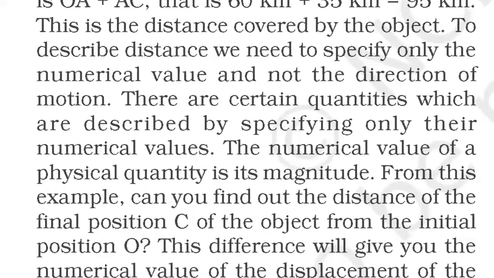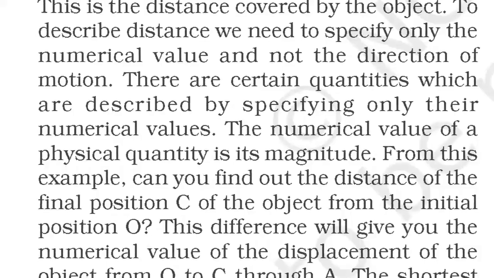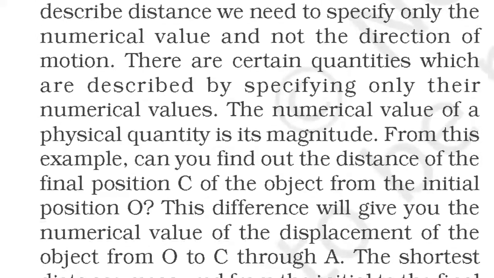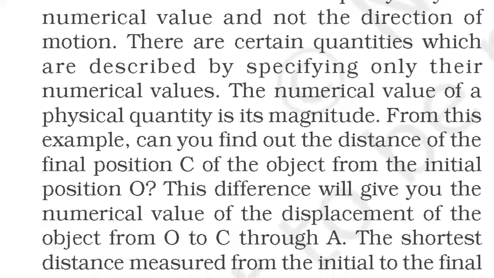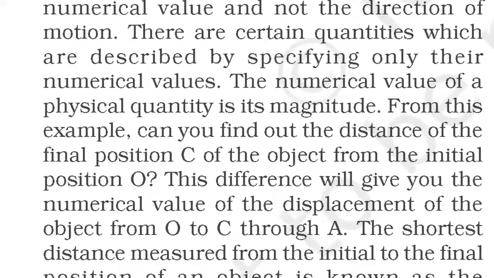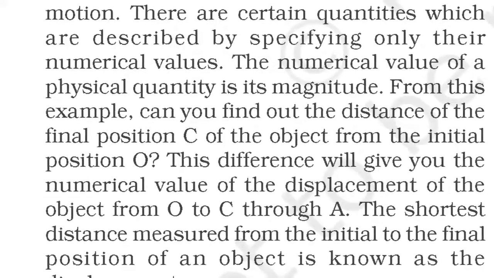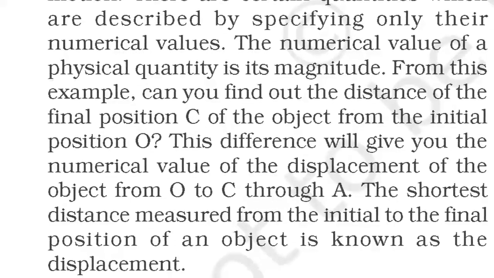This is the distance covered by the object. To describe distance we need to specify only the numerical value and not the direction of motion. There are certain quantities which are described by specifying only their numerical values. The numerical value of a physical quantity is its magnitude.